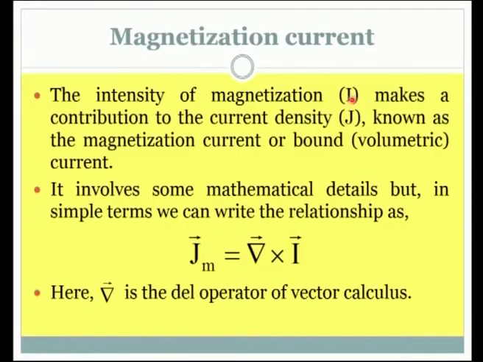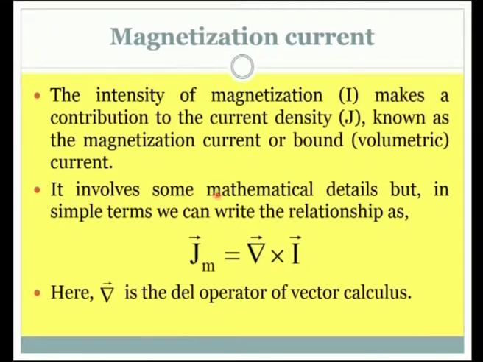We will try to bring in some more terminologies so that our understanding would get enhanced. A term called magnetization current also has a technical importance. This is how it is defined. The intensity of magnetization I makes a contribution to the current density J, known as the magnetization current or bound current. It is a volumetric term.